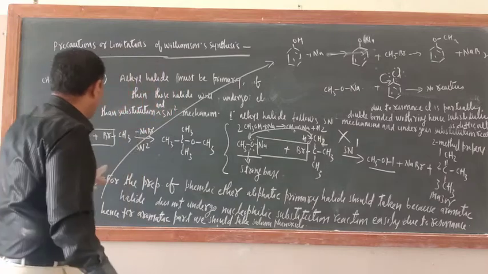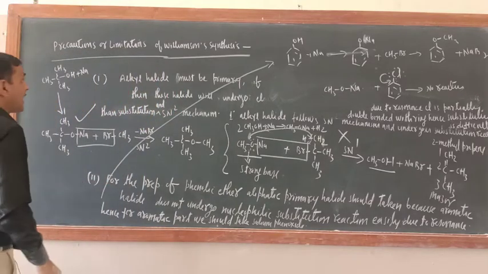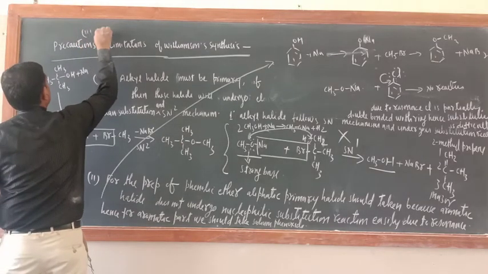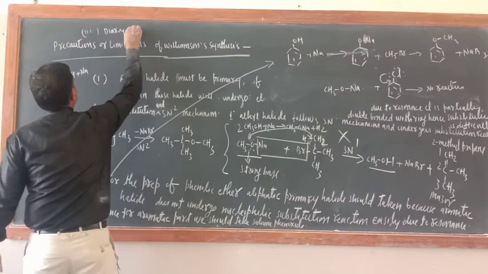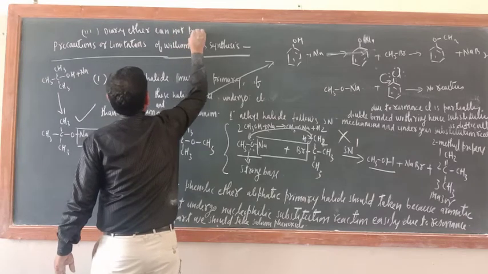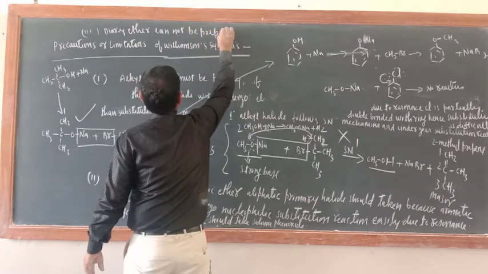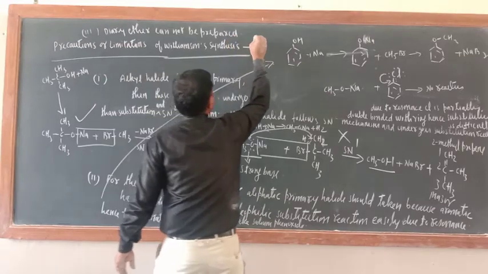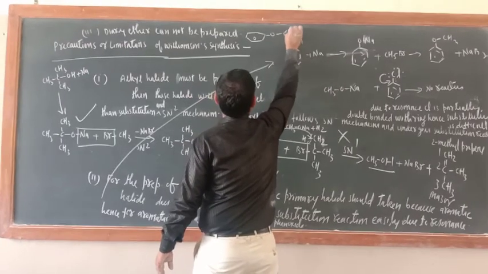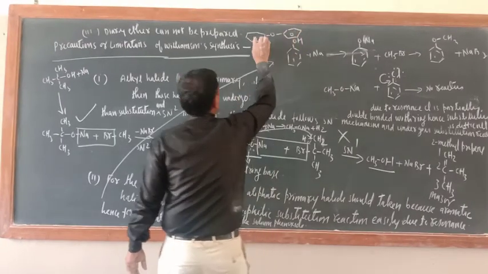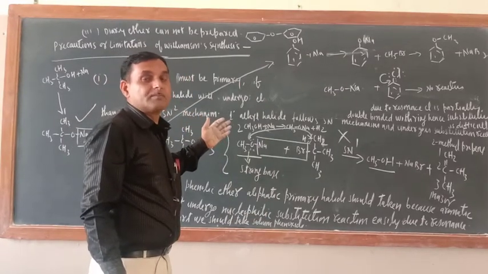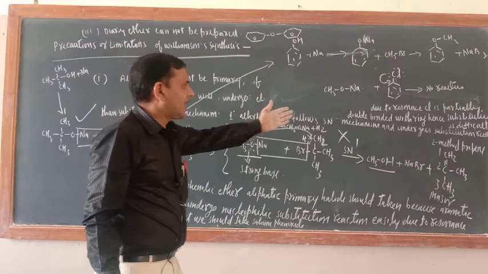One more drawback is there. What is that drawback? Diaryl ether cannot be prepared. Third one, write down: diaryl ether cannot be prepared. Why diaryl ether? This is diaryl ether, this is a benzene ring, here O, here this side also a benzene ring. So for the preparation of this one, you are forced to take aryl halide, and with aryl halide the same problem would be there.